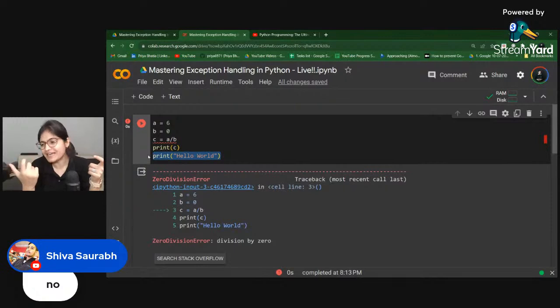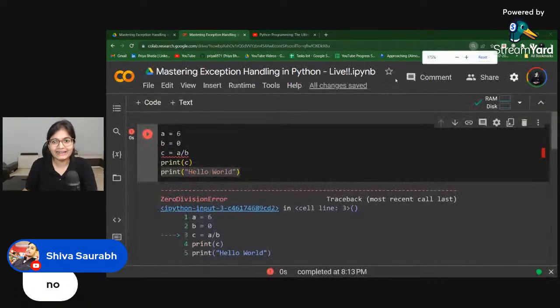In other programming languages we have try and catch block, but in the Python programming language specifically we have try and except block. So we will see how we can handle this problem via the try and except block.